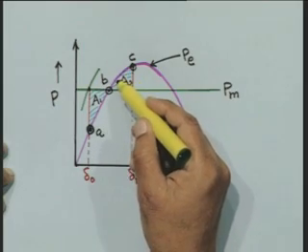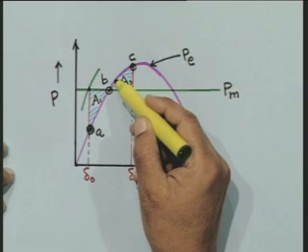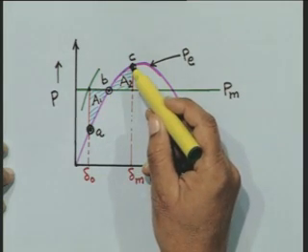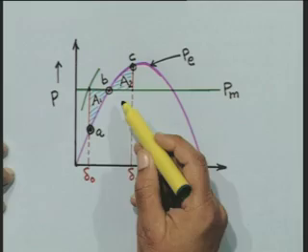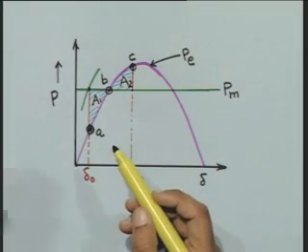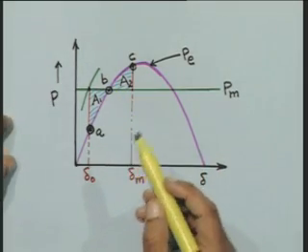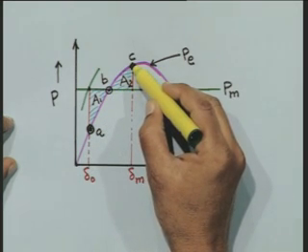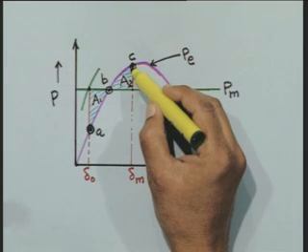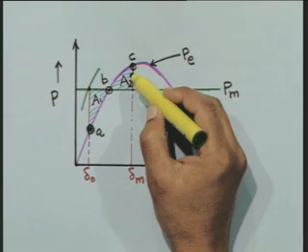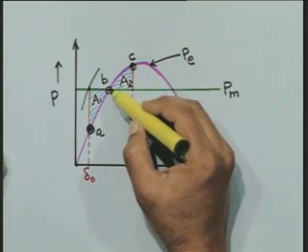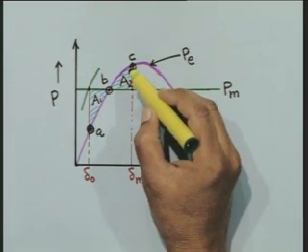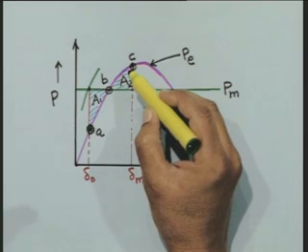Now, the moment it crosses this point B, we see that the accelerating power becomes negative, that is, the electrical power output becomes more than the mechanical input. Therefore, now the rotor will be subjected to retardation, and when it reaches a point C, if whatever kinetic energy it has gained is returned back or lost, then at point C the rotor will again attain a speed equal to synchronous speed.